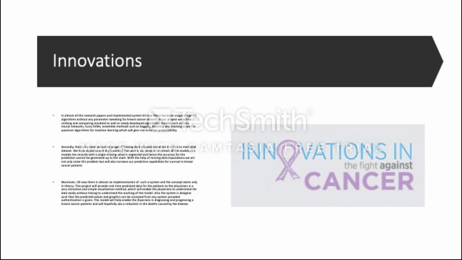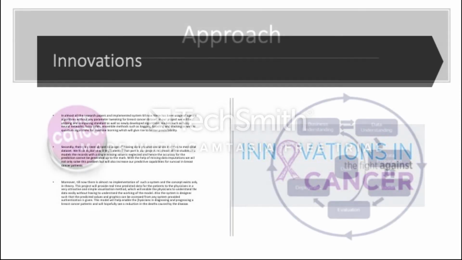Moreover, till now there is almost no implementation of such a system and the concepts exist only in theory. This project will provide real-time predictive data for the patients and the physicians in a very attractive and simple visualization method, which will enable the physicians to understand the data easily without having to understand the working of the model. Also, the system is designed such that the predicted values and graphics can be accessed from any system, provided authentication is granted. The model will help physicians in diagnosing and prognosing a breast cancer patient, and will hopefully see a reduction in the deaths caused by this disease.